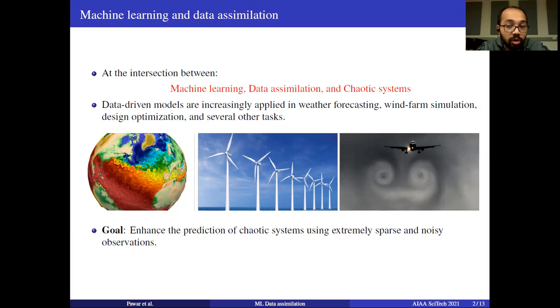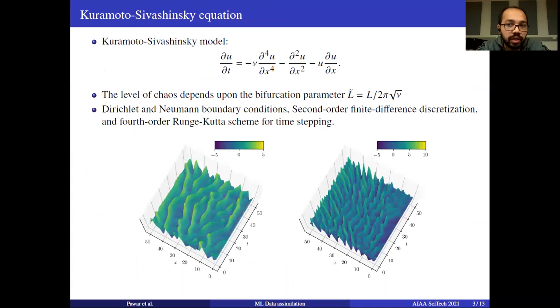These data-driven models are increasingly being applied in weather forecasting, wind farm simulation, and tasks such as design optimization, optimal control, and so on. The goal of this work is to enhance the prediction of chaotic systems using extremely sparse and noisy observations. By extremely sparse, we mean having very few observation points compared to the full state of the system, let's say 5 to 10%. We'll be applying our methods to the Kuramoto-Sivashinsky equation.